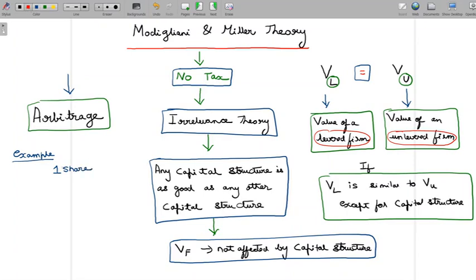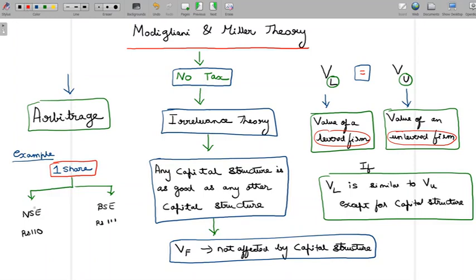Now, in India, we understand there are two recognized stock exchanges. One is the NSE and the other is the BSE. So many shares trade in both the exchanges. Let's say, for example, in the NSE, the price of the share is 110, and in the BSE, the price of the share, let's say, is 111.